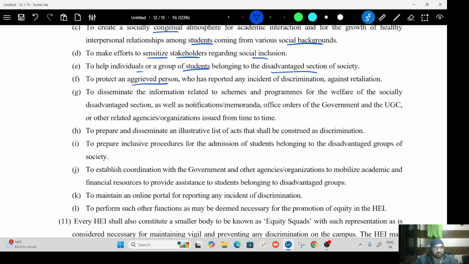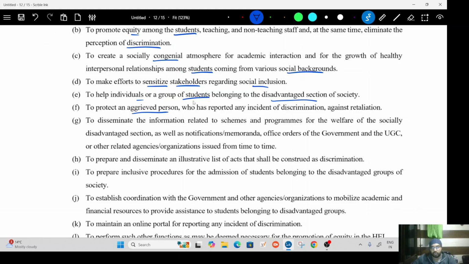Let's go back to the functions. Support any aggrieved person who has faced any reported incident of discrimination, not just caste discrimination, any form of discrimination, and protect against retaliation, so that he does not face any kind of threat from the people who have discriminated against him. Disseminate information related to schemes and programs for the welfare of the socially disadvantaged sections. That is, you want to tell them about the different government policies which will be helpful for them, scholarship policies, any kind of policy which is there to help the socially disadvantaged sections come forward.